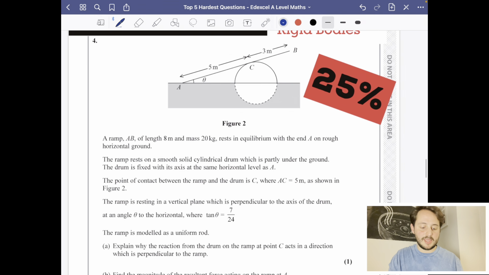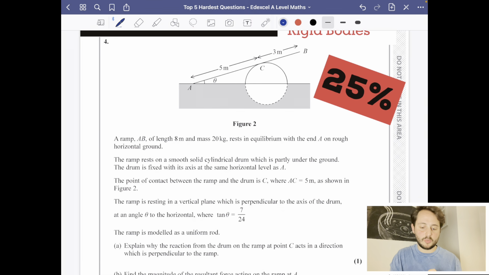So it says, a ramp AB of length 8 meters and mass 20 kilograms rests in equilibrium with the end A on rough horizontal ground. The ramp rests on a smooth, solid, cylindrical drum, which is partly under the ground. The drum is fixed with its axis at the same horizontal level as A. The point of contact between the ramp and the drum is C, where AC is 5 meters as shown in figure 2. The ramp is resting in a vertical plane which is perpendicular to the axis of the drum at an angle theta to the horizontal, where tan theta is 7 over 24. The ramp is modelled as a uniform rod. Explain why the reaction from the drum on the ramp at point C acts in a direction which is perpendicular to the ramp.